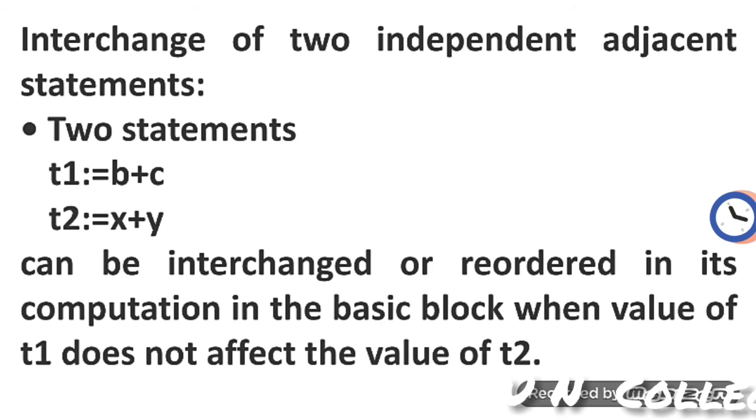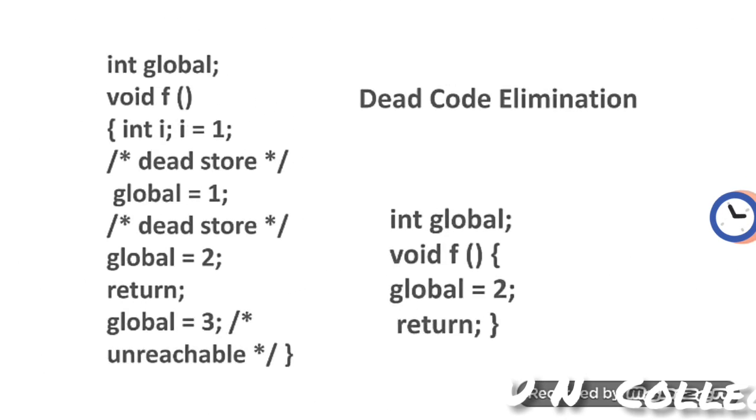Now we will discuss another example where we have rearranged the code in the basic block, or interchanged two independent adjacent statements. Let the two statements be t1 equal to b plus c, t2 equal to x plus y. Here we can rearrange, interchange or reorder the computation in the basic block when the value of t1 does not affect the value of t2. In this way we can rearrange.